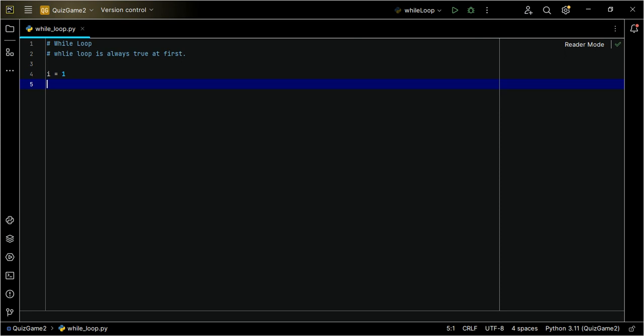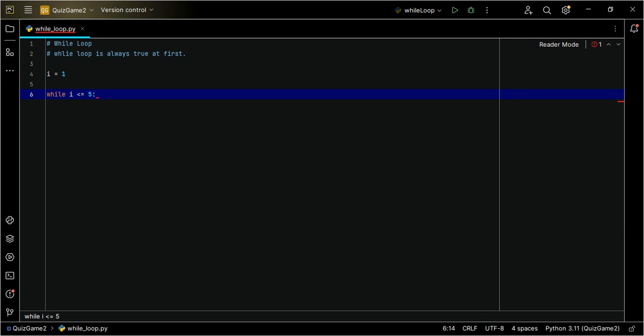So if i equals 1, we say while i is less than or equals to 5, we already know that i will always be less than 5 for now, and it will never be equal to 5.